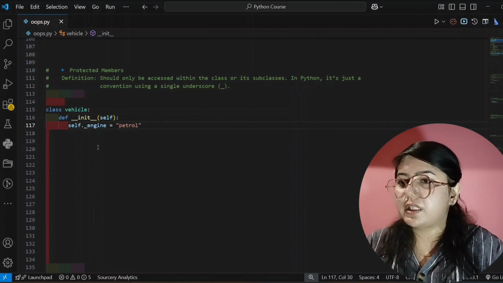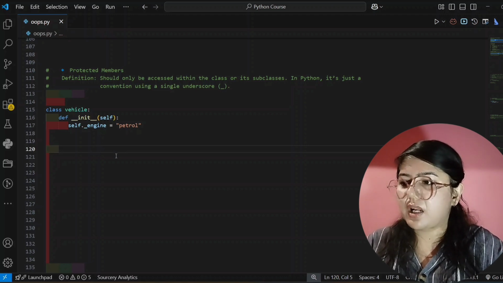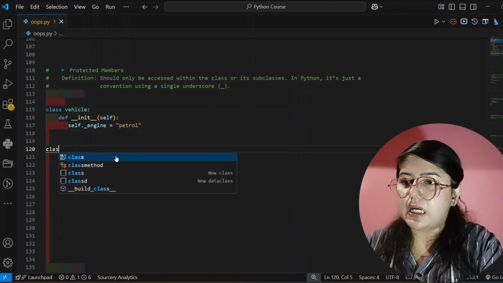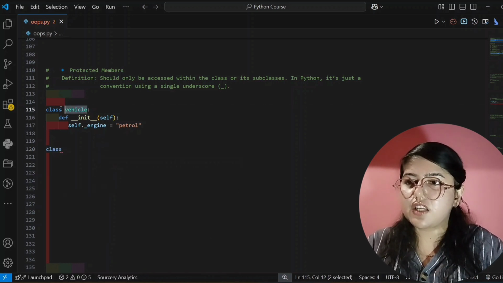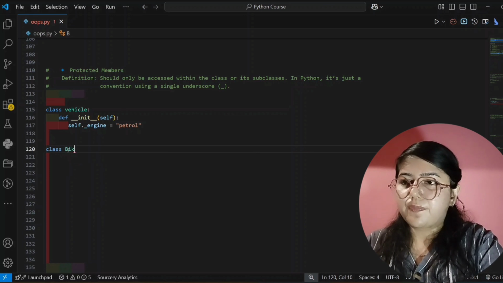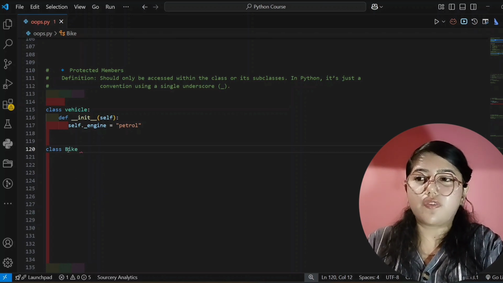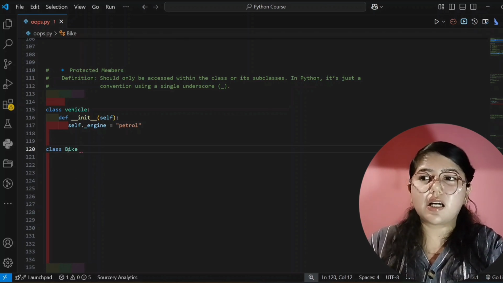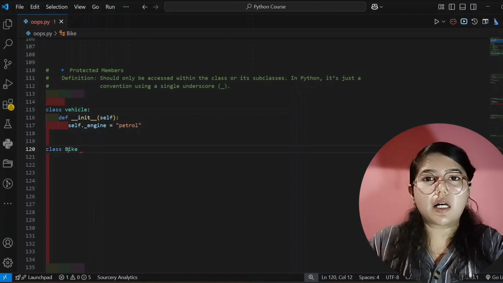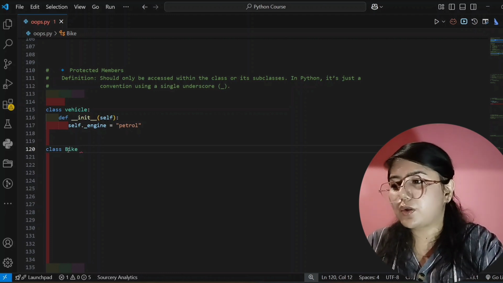I have written it here, and now I will create a subclass also. How to create a subclass? Let's see. Here, class, and for the Vehicle class I am creating a subclass, and that is Bike. You can understand it like this: Vehicle is the common one, and a particular example we are taking is Bike. Or you can take car or bus like this also.